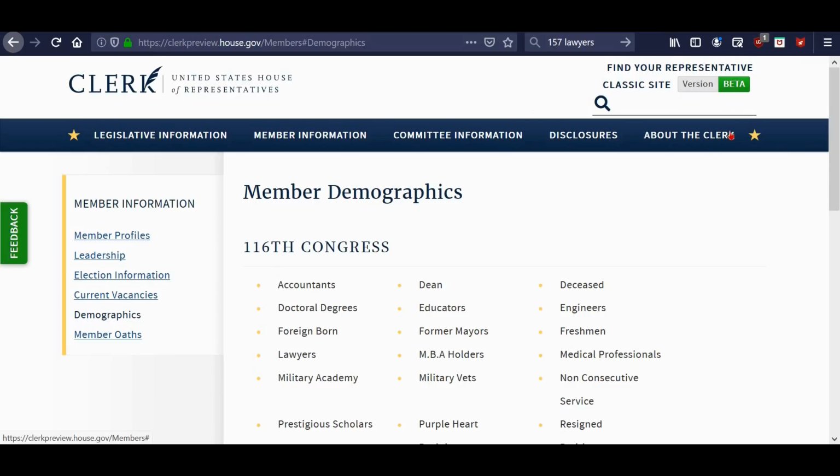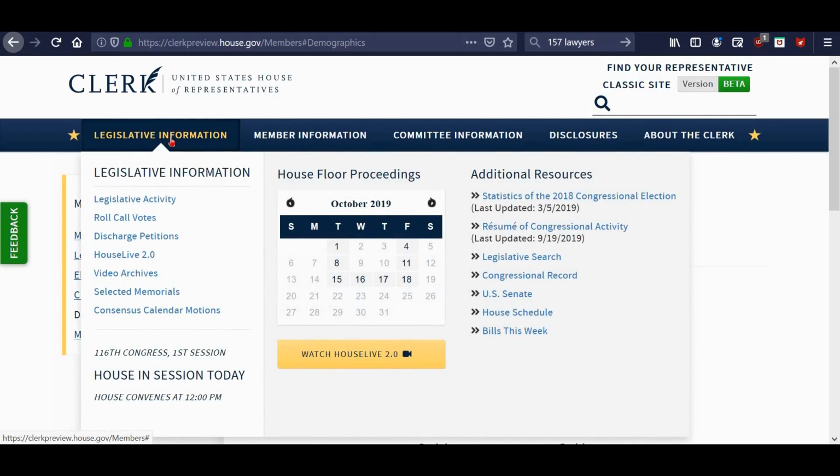And you have these different options up here at the top. Now, I happen to be right here at the member demographics because I found this a little bit interesting and I wanted to share it with you. Of course, there's all the legislative activity. You can go there and you can find out. It gives like a timetable of what went on the House floor on that particular day.